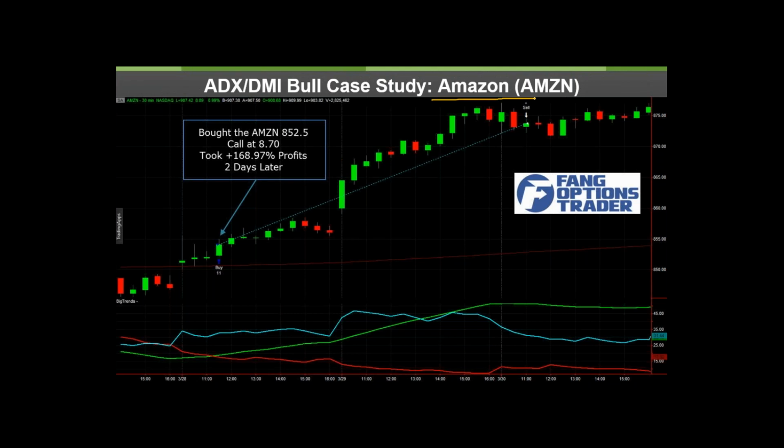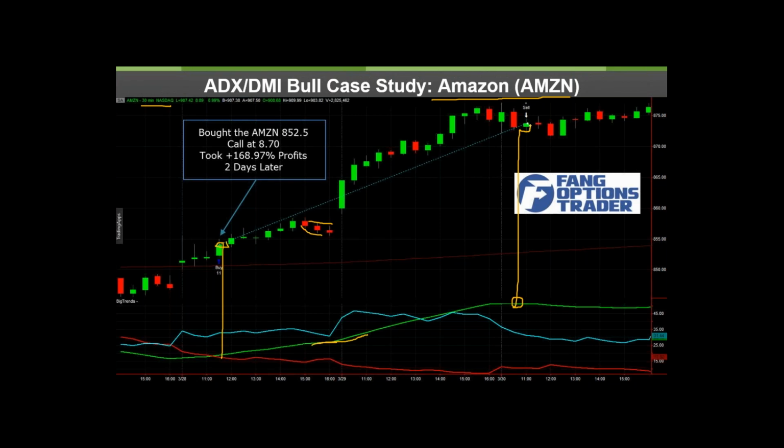You can see Amazon, before it became a $1,000 plus stock, it was giving us a signal here right at the close. These are, by the way, 30-minute bars. So 30-minute bars really help us to take advantage of this. And so you see that here's another example. It dips briefly here, and then it takes back off, and ADX keeps on going up. It went up less quickly through that little window while it dipped, but it did not roll over. It kept going up. And you can see then only when it rolled back down.